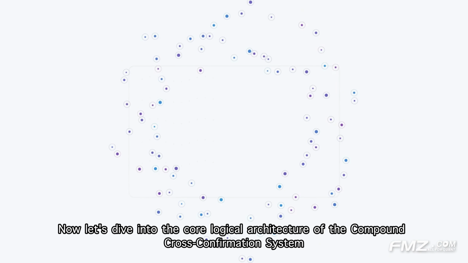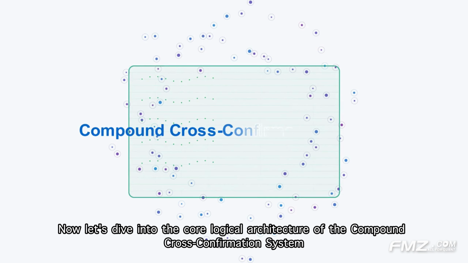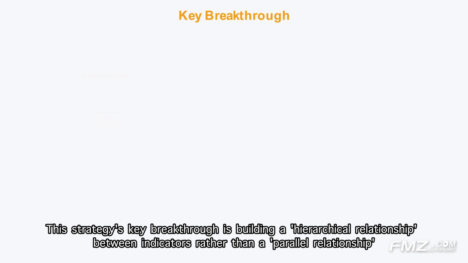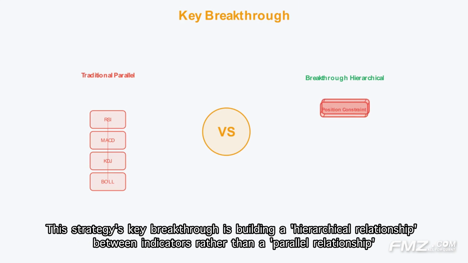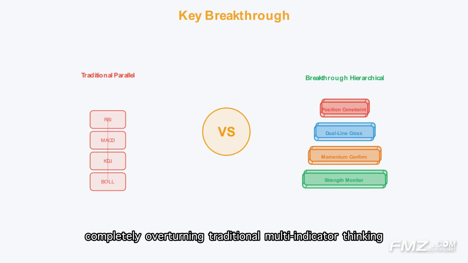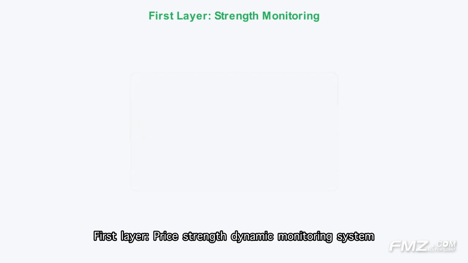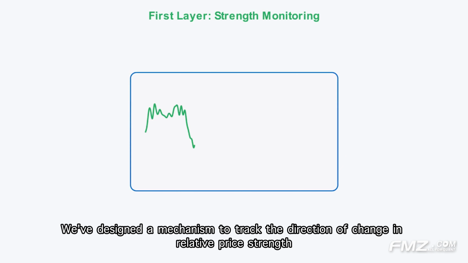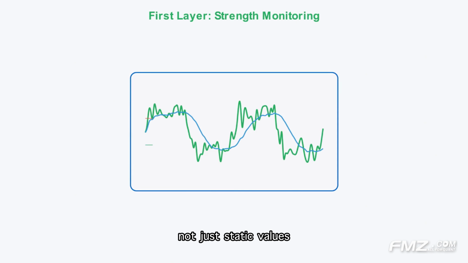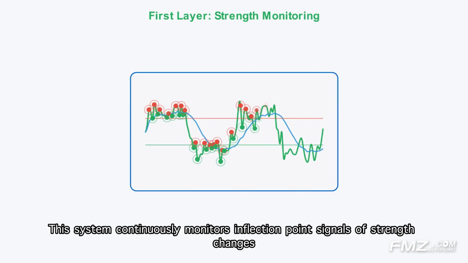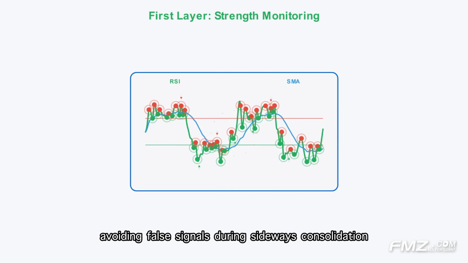Now let's dive into the core logical architecture of the compound cross-confirmation system. This strategy's key breakthrough is building a hierarchical relationship between indicators rather than a parallel relationship, completely overturning traditional multi-indicator thinking. First layer, price strength dynamic monitoring system. We've designed a mechanism to track the direction of change in relative price strength, not just static values. This system continuously monitors inflection point signals of strength changes, avoiding false signals during sideways consolidation.